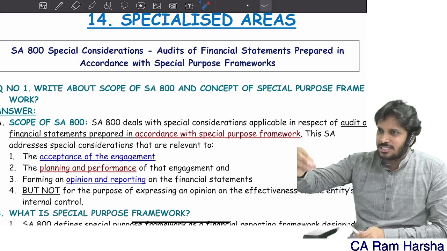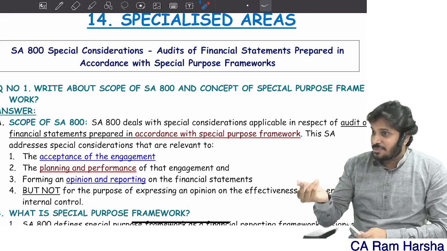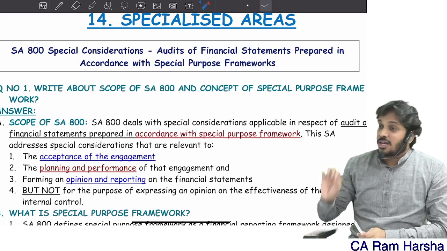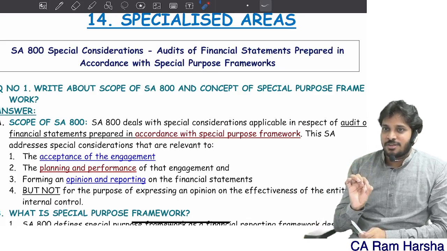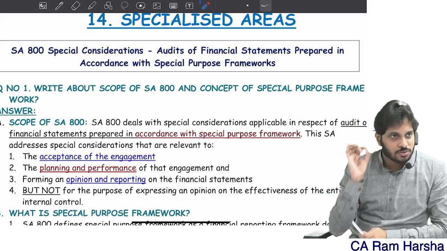As per his rules and regulations, we have to blindly prepare. Whether they achieve fair presentation or not doesn't matter. Remember, special purpose financial statements are not available in the public domain. They are confidential in nature.